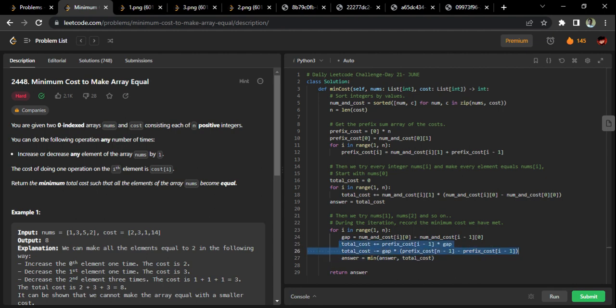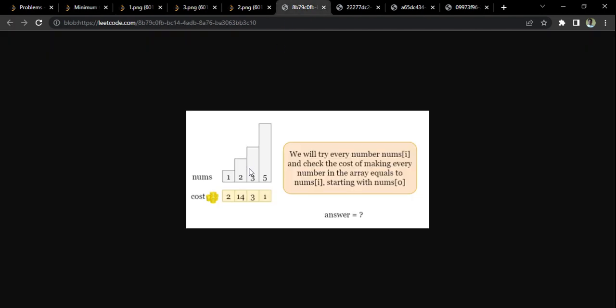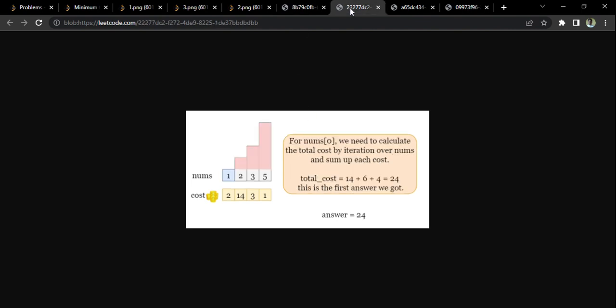Now this cost I will just compare with my answer. Whichever is the minimum, I will take that into consideration. This loop will be running for each of the cases, and then we'll get the answer. I will trace and show how it works. Initially I will try to make all the elements equal to 1. For every number, we'll check the cost of making it equal to nums of I, starting from nums of 0. That's in the next case.